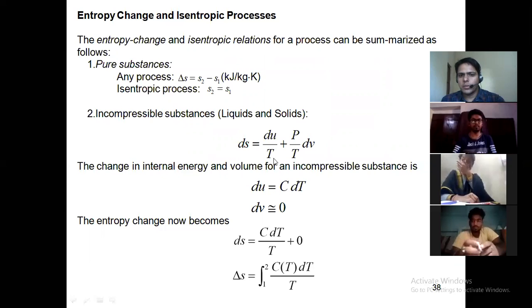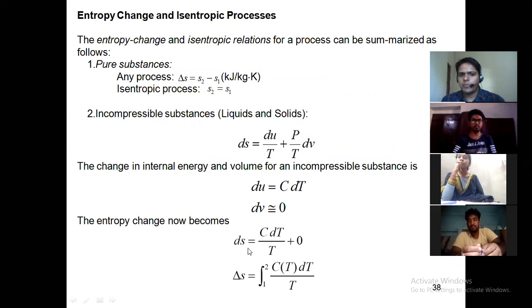So ds is equal to du by T plus P by T into dV. This equation is valid for an incompressible substance, for any liquid or solid which cannot be compressed. For a pure substance which changes its phase, you can use the property tables directly. Now you can replace du with C dT, and if dV is small, you can neglect it.